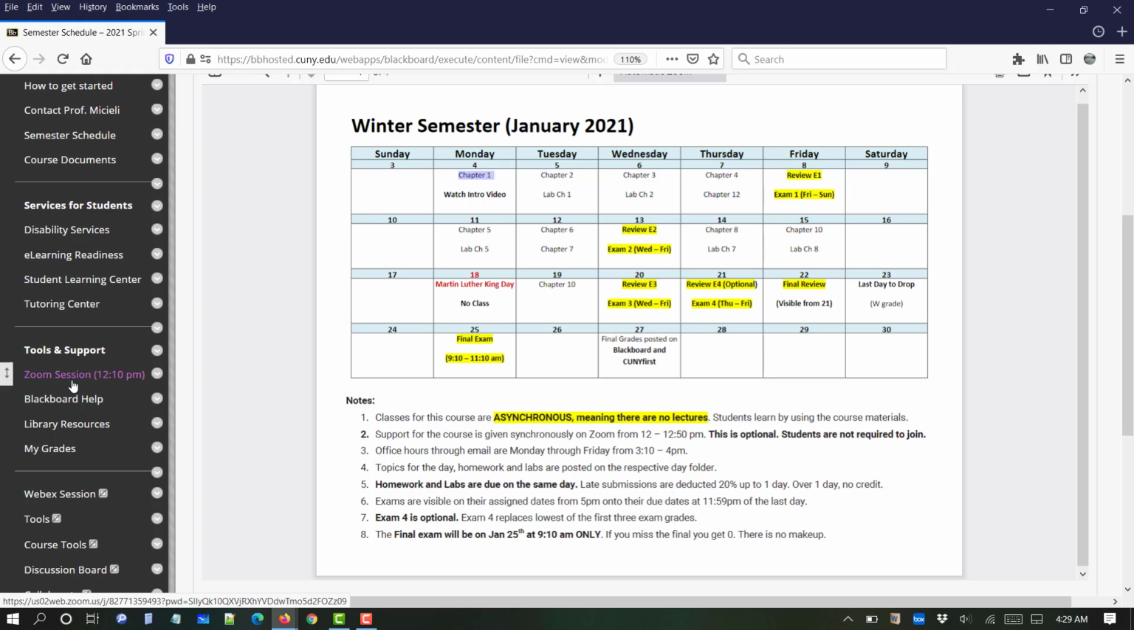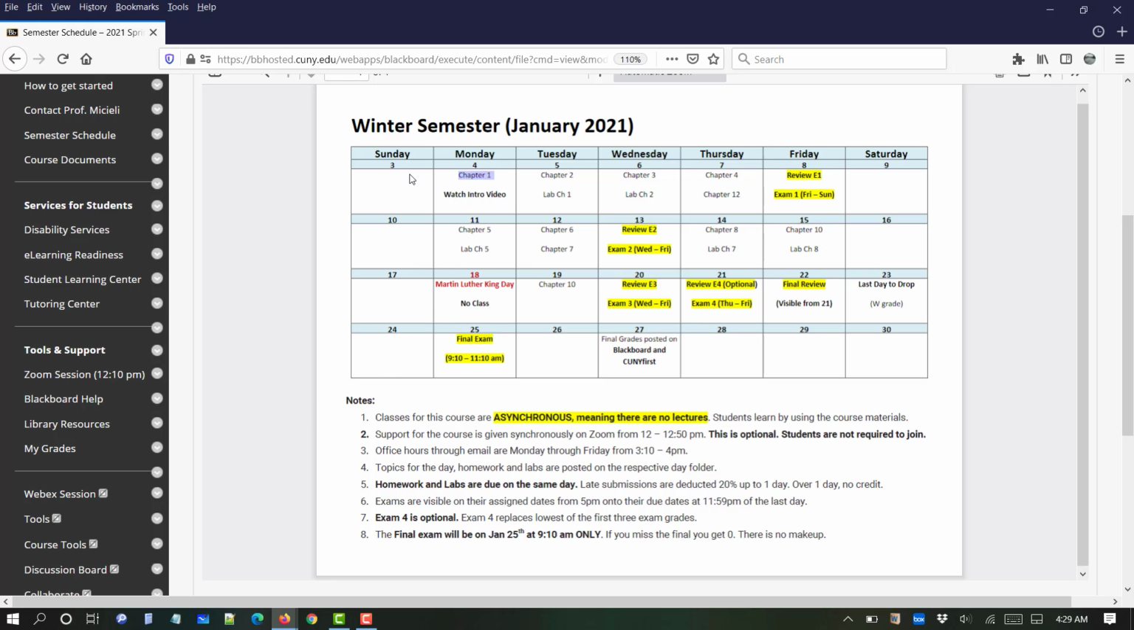If the whole class comes, I can explain things. I can go over certain things. This is not a lecture about chapter 1. Okay, so I'll be here for 50 minutes. And this session can answer questions about the day's topics, about labs, about exams, about homeworks, or any other issues you guys are having on that particular day. If you don't want to join, you don't have to join. This is absolutely optional. It's not required.